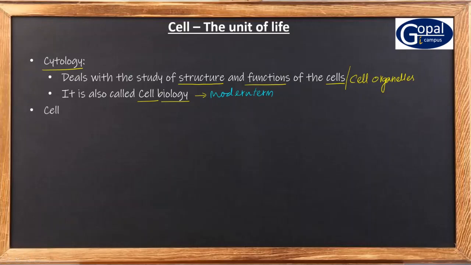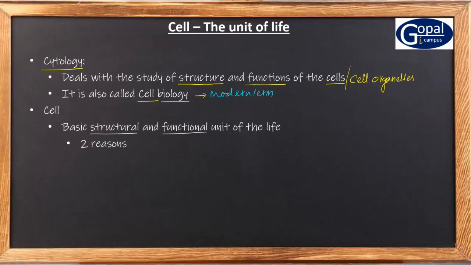Then what is actually a cell? Cell is the basic structural and functional unit of life, or living organisms. Why is it called the basic structural and functional unit of life? Because of two reasons.